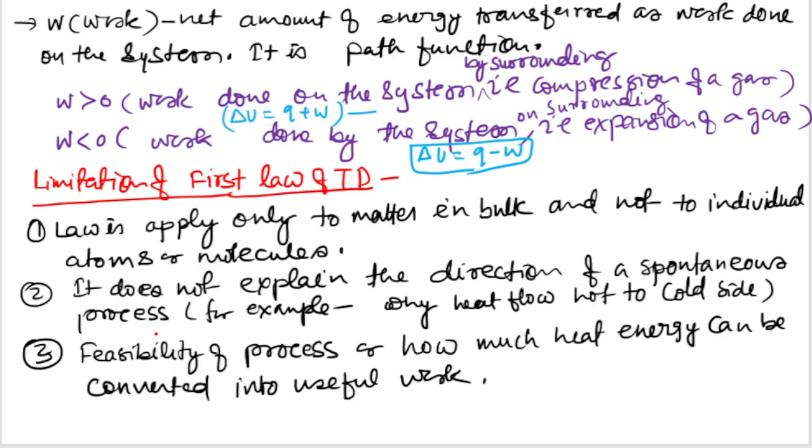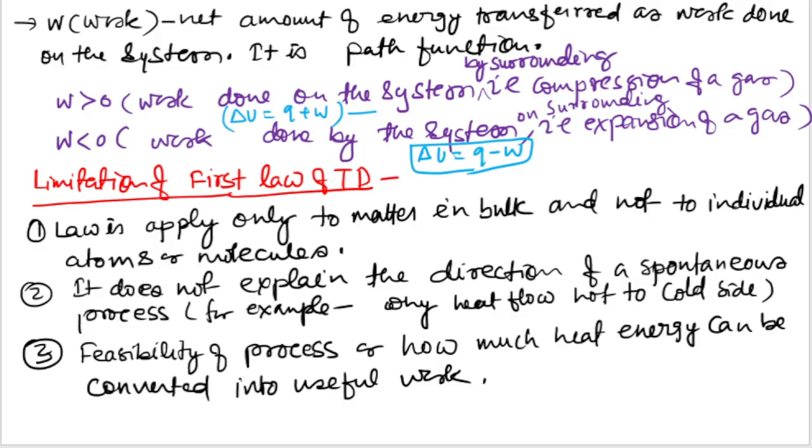The second point is that it does not explain the direction of a spontaneous process, for example the flow of heat from a hot body to a cold body. The first law does not tell about the direction of heat flow. The third point is the feasibility of a process: how much heat energy can be converted into useful work.